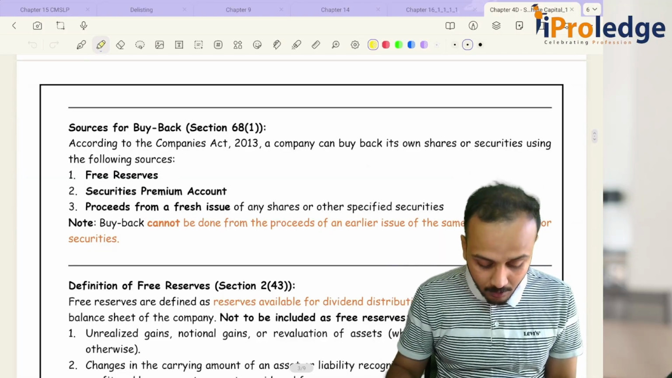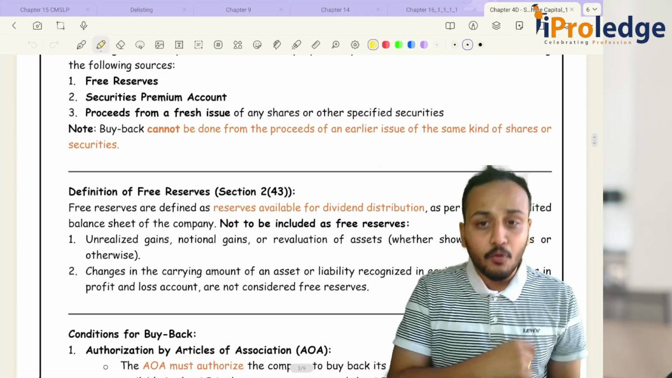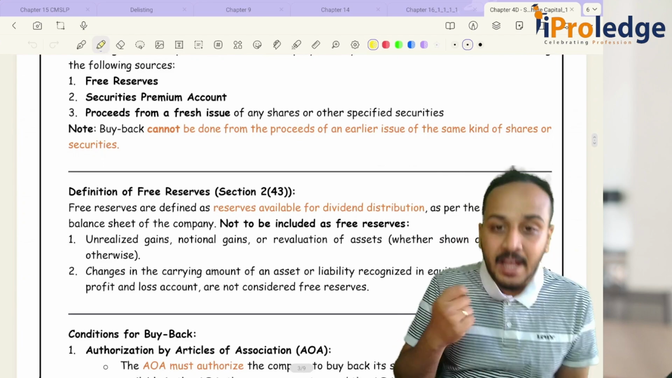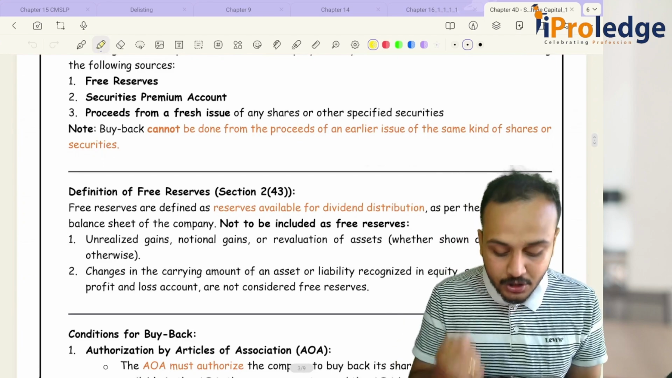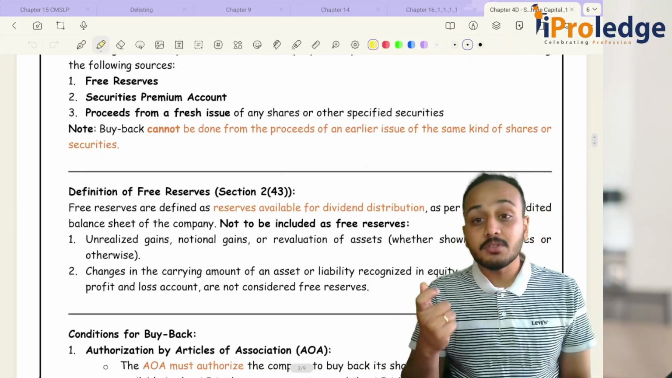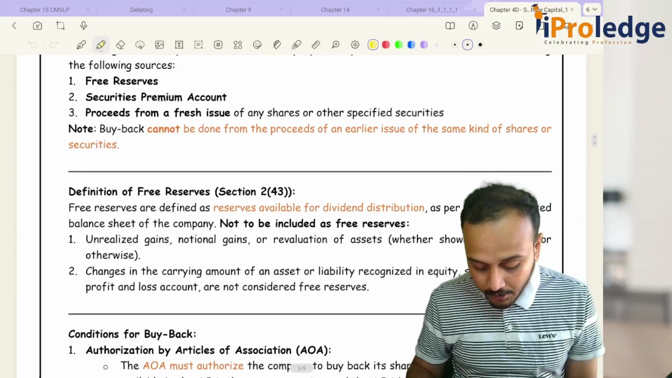Then we had seen the definition of free reserves. Whatever is available for declaration and payment of dividend, that is your free reserves. What part of your profits is your free reserves? That part of your profits which is available for declaration of dividend.